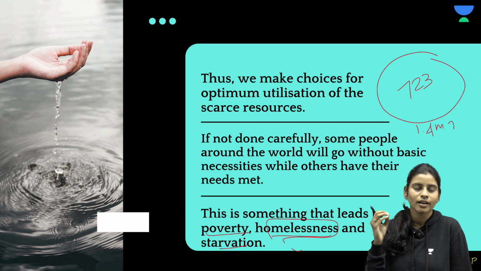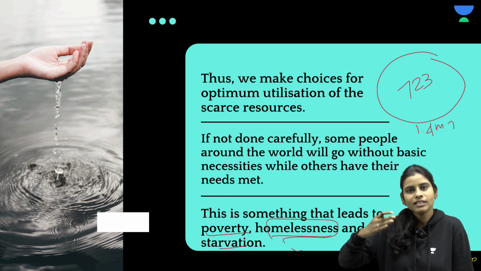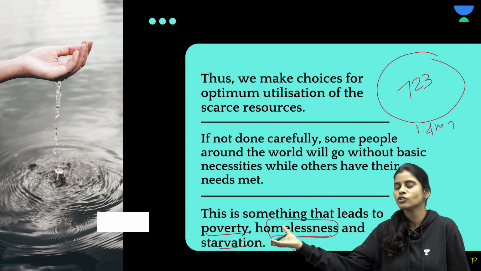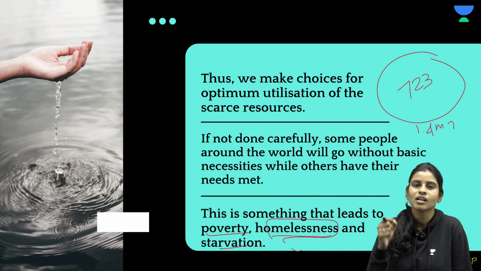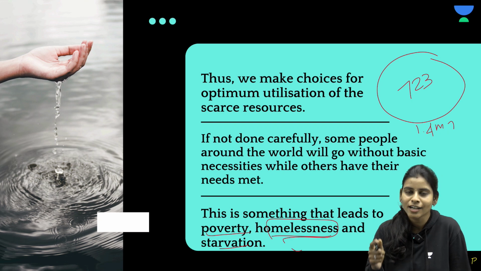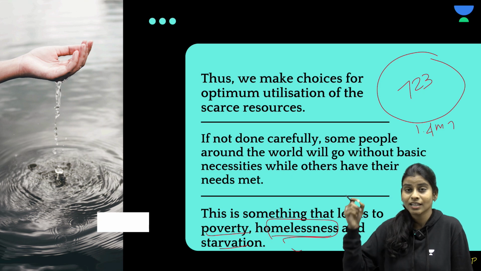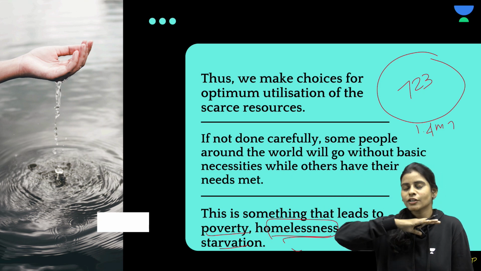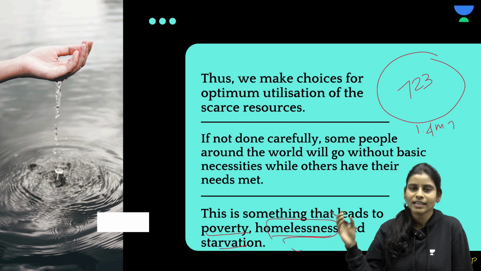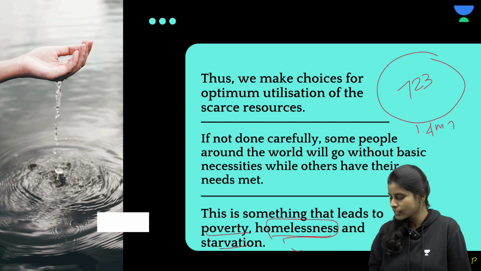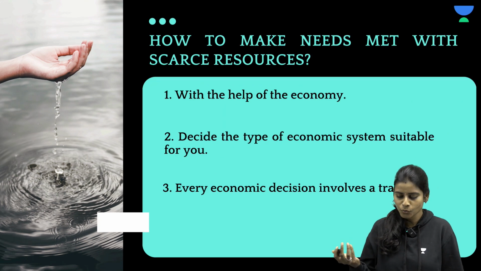So if we are not utilizing it properly, we will have people who have their needs and greeds met on one side, but on the other side we will have people literally starving for food, right? So next time, before wasting food, please think of this condition that is there not only in Namibia but across many places in the world, and make use of whatever you have properly, okay, at the optimum level. This applies to me as well.